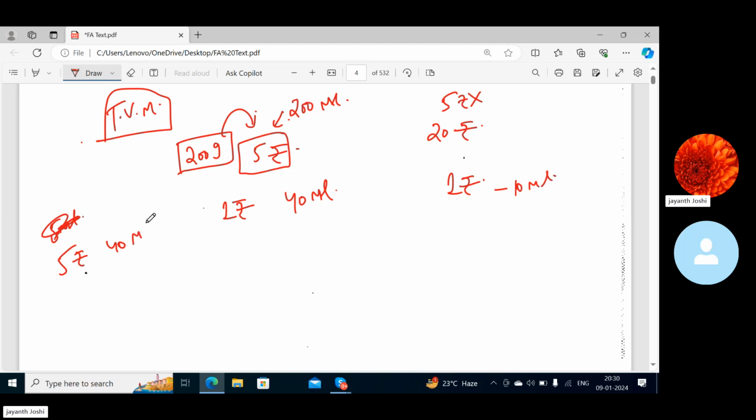So if I pay 5 rupees for 40 ml, I pay again 5 for 40 ml, 5 for 40, 5 for 40. So for 1 rupee, I buy only how many ml? 10 ml, because if I'm getting 10 ml for 1 rupee, for 2 rupees I will get 20, for 3 rupees I'll get 30, for 4 rupees I'll get 40. That means 4 rupees I'm paying for 40 ml today, 4 times more than I used to pay in 2009. Is it right or wrong?